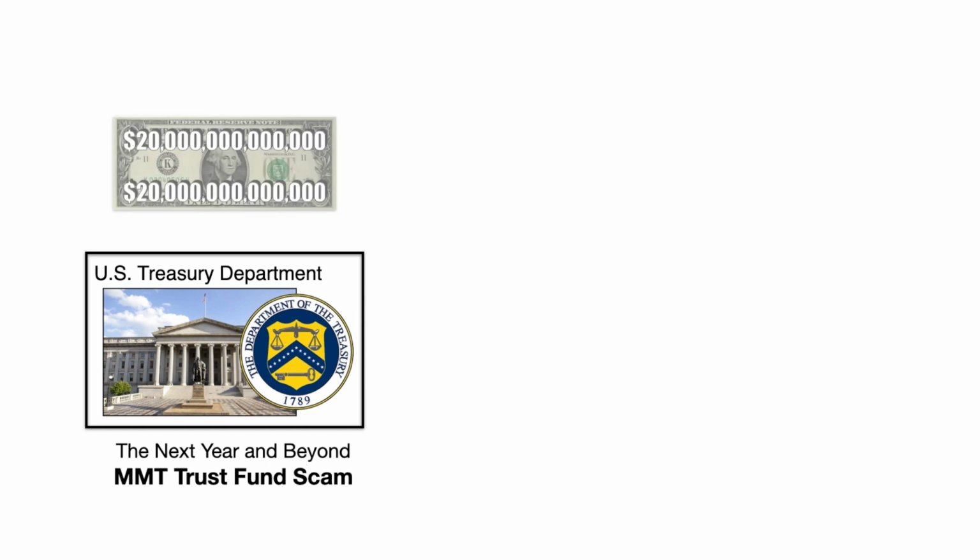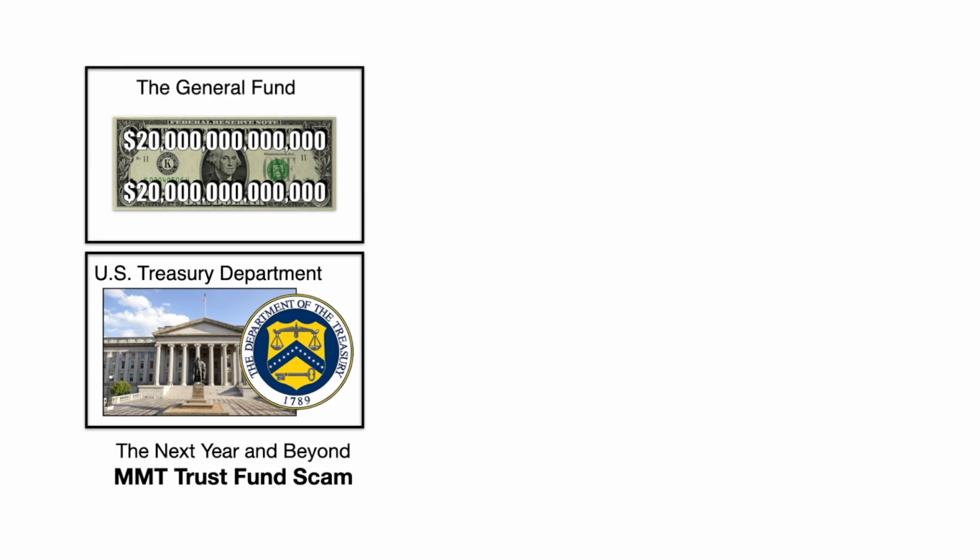First, we will need the Department of the Treasury to order the US Mint to create some money. So let's say the Mint pulls a dollar bill out of circulation and writes $20 trillion on it with a Sharpie marker and calls it legal tender. Once done, the US Treasury deposits the $20 trillion in the General Fund, which is the account the US government pays most of its bills out of.